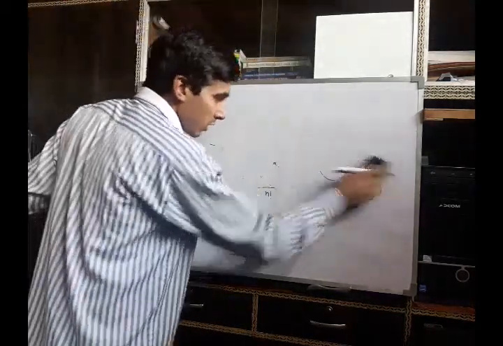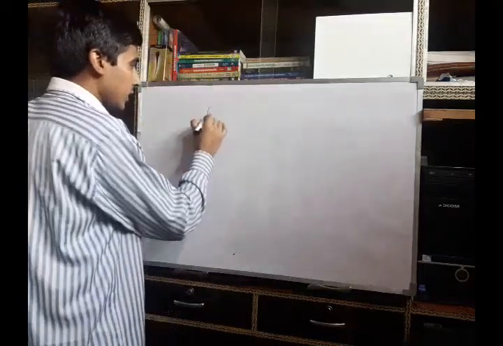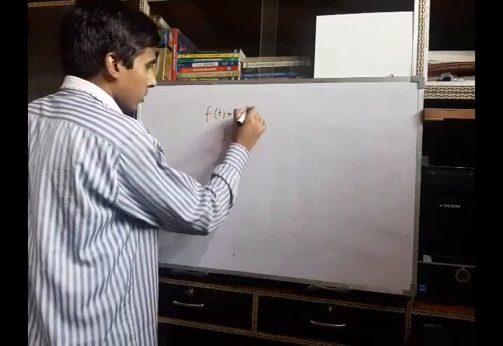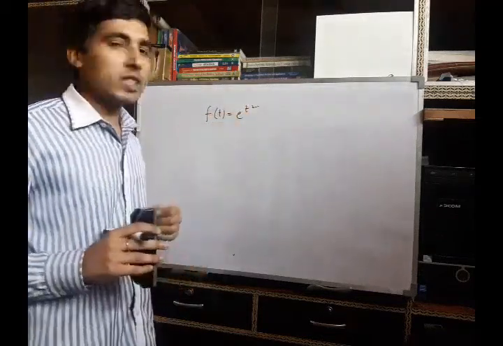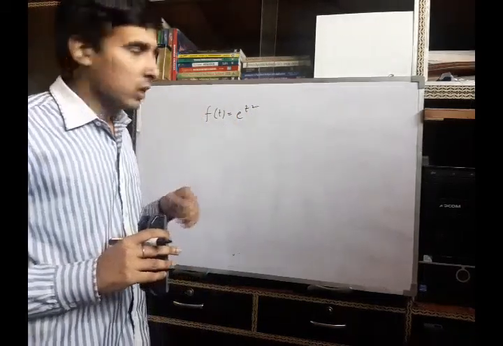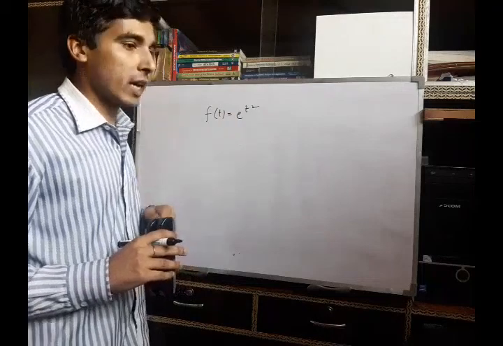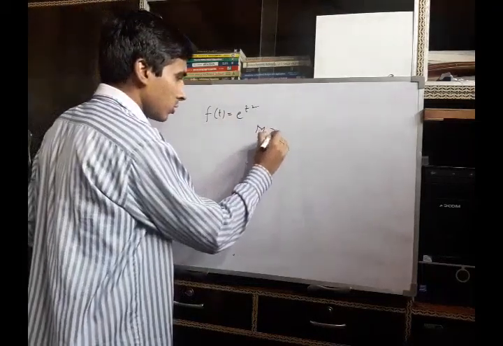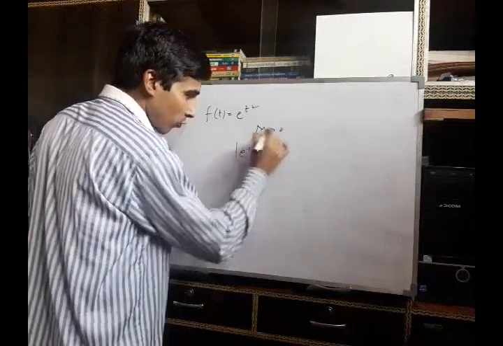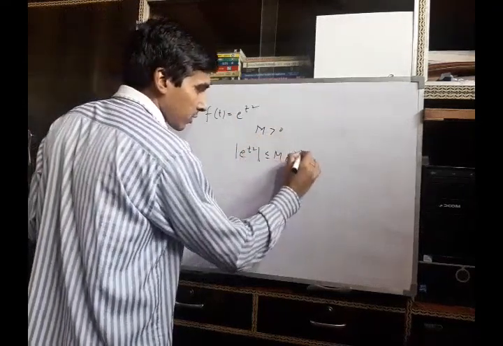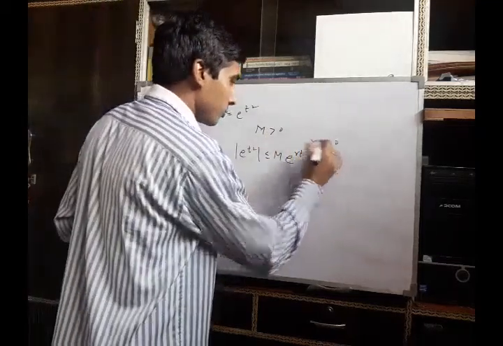Now we consider another function, defined as e raised to power t square. We will check whether this function is of exponential order or not. If it is of exponential order, that means there will be some constant M greater than 0 such that it satisfies this condition for some constant M and for some gamma greater than 0.